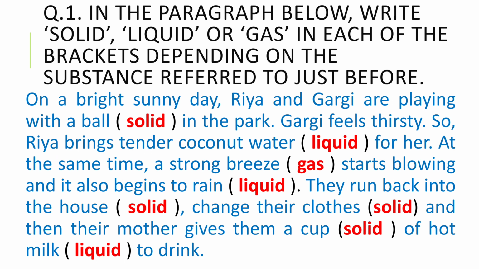In the park, Gargi feels thirsty. So Ria brings tender coconut water. So coconut water is in liquid form. So in the bracket write liquid for her. At the same time, a strong breeze. So breeze is nothing but the air. So it is the gas form. So write the gas in the bracket. Starts blowing and it also begins to rain. Rain is also in the liquid form. So write liquid over there.